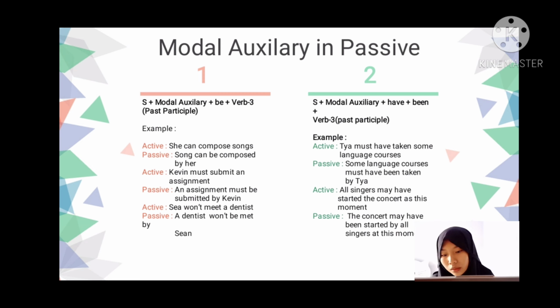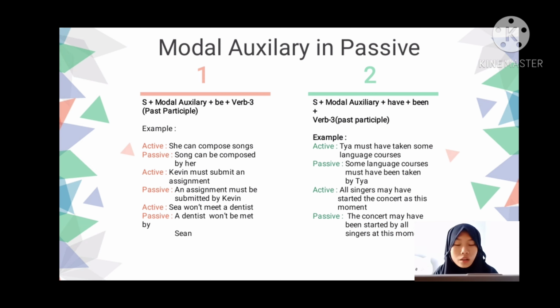Then meet is verb 1. We have to change it into verb 3. The verb 3 of meet is met. A dentist is object in this sentence, so it will be the subject in the passive sentence. So the passive is a dentist won't be met by Sin.